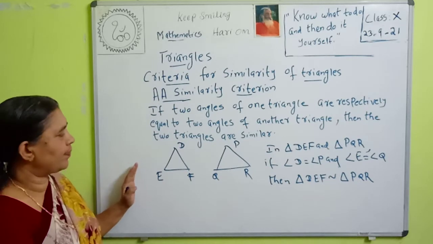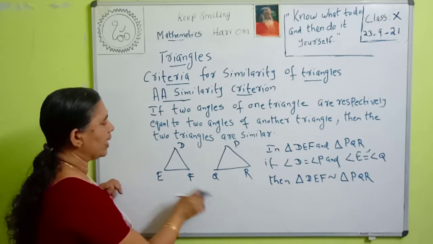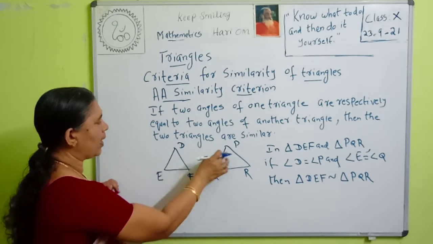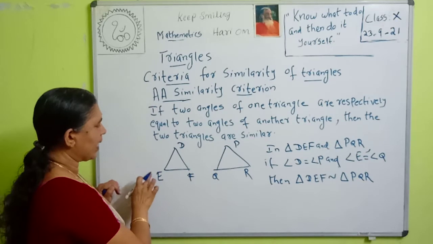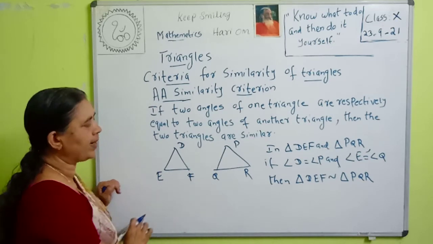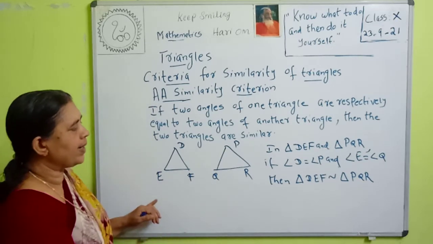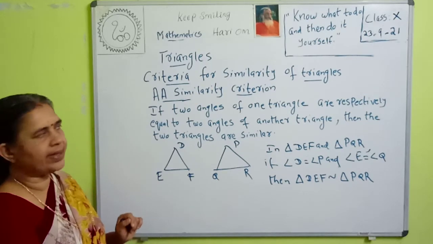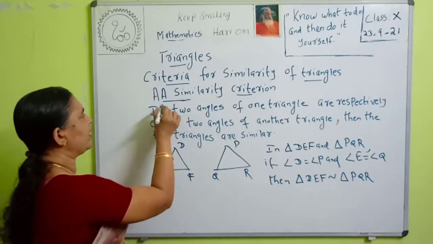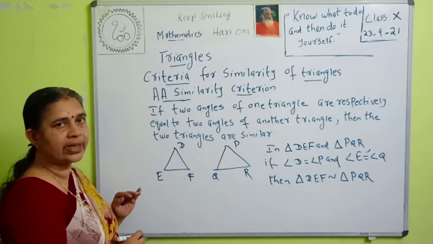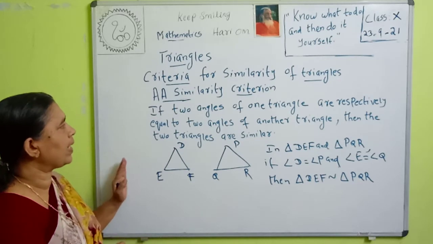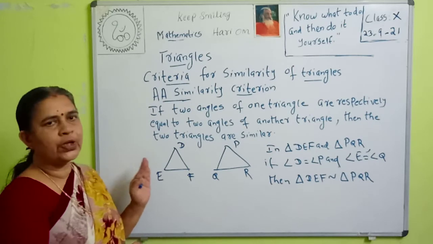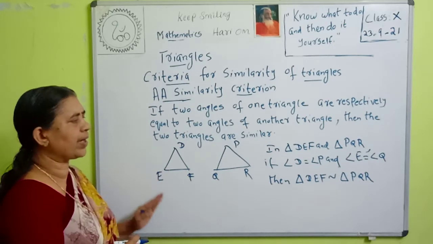Then the two triangles are similar. In triangle DEF and triangle PQR, what is the corresponding angle to angle D? Angle P. If angle D is equal to angle P and angle E is equal to angle Q, then triangle DEF is similar to triangle PQR. That is the AA similarity criterion. AA means angle, angle, so two angles; if it were 3A, it would be three angles. The AA similarity criterion means that if two angles of one triangle are respectively equal to two angles of another triangle, then the two triangles are similar.